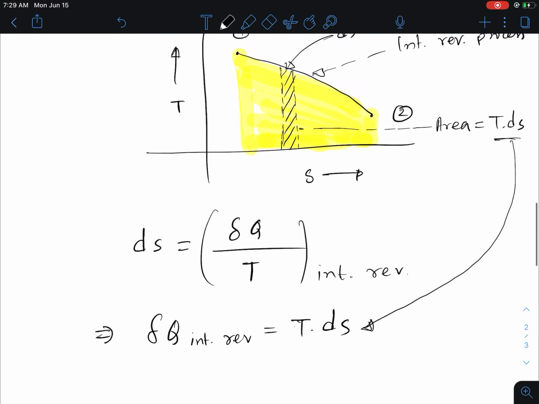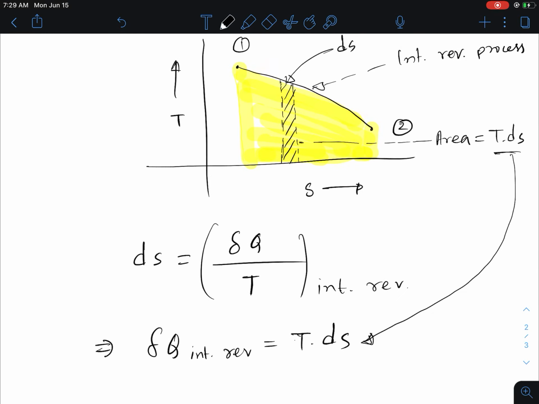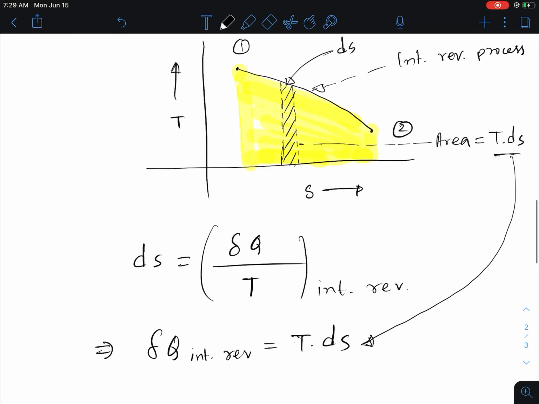So that means we already have the differential area, this small area, right? So what is the representation of the entire area? If we want to calculate the entire area under this curve or this process, then we have to take the integral from this state 1 to state 2.